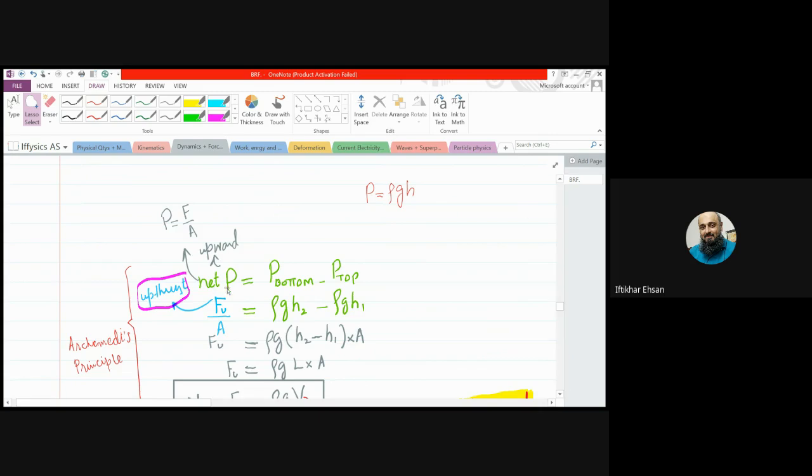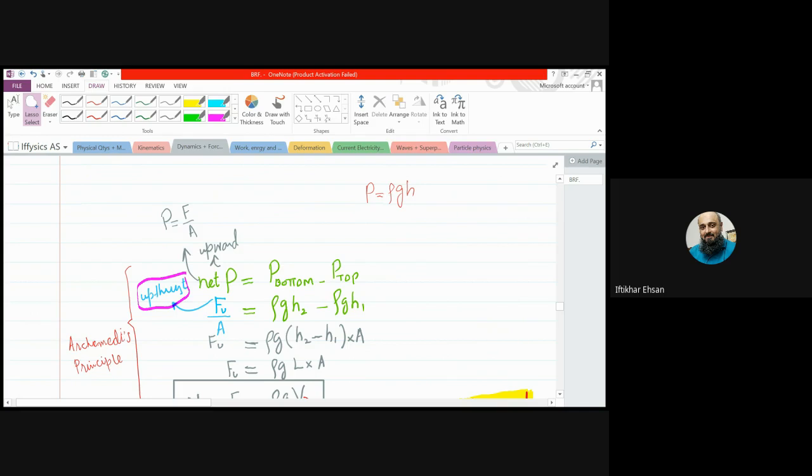So net pressure will be larger pressure at bottom minus smaller pressure at top. Bottom pressure was rho GH2, top pressure was rho GH1. Now the net pressure has a formula, force over area. But here, as the upward pressure was greater, the net pressure will be upward, so the force will be upward. This upward force is upthrust. Right?